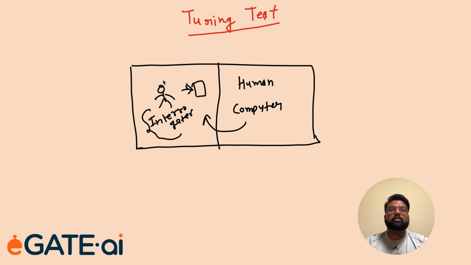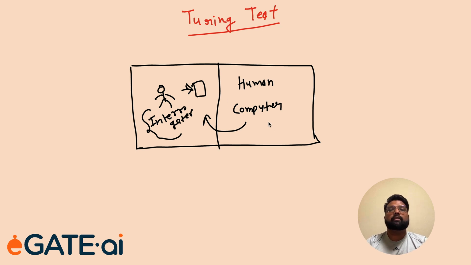If there is a situation where the interrogator cannot differentiate whether the answer is from a human or from a computer, then we will say the computer has passed the Turing test.